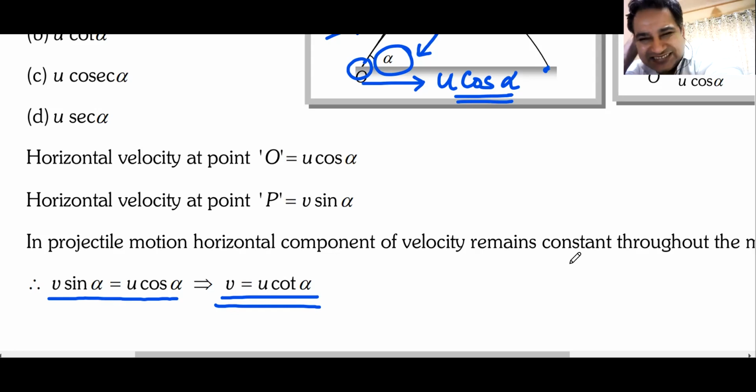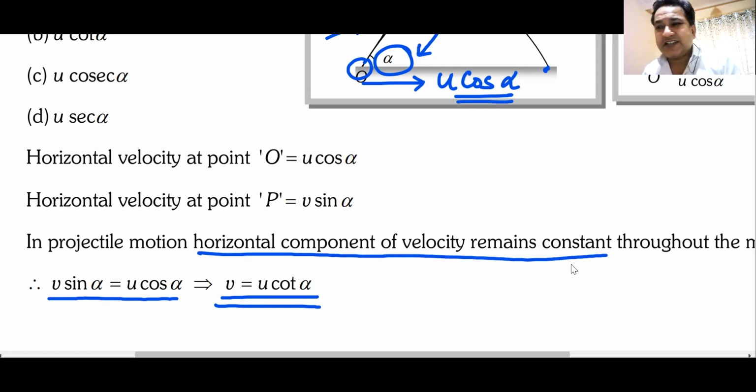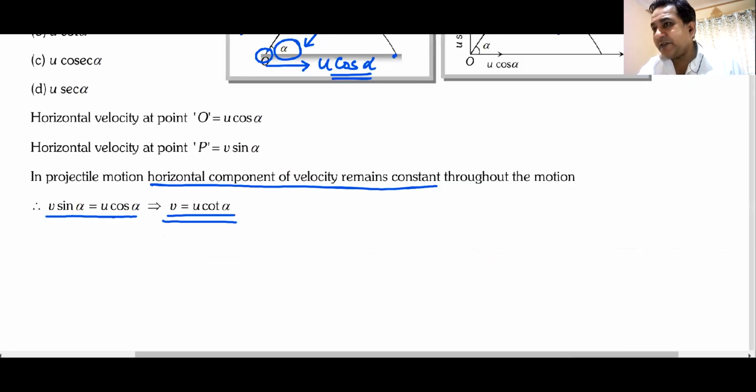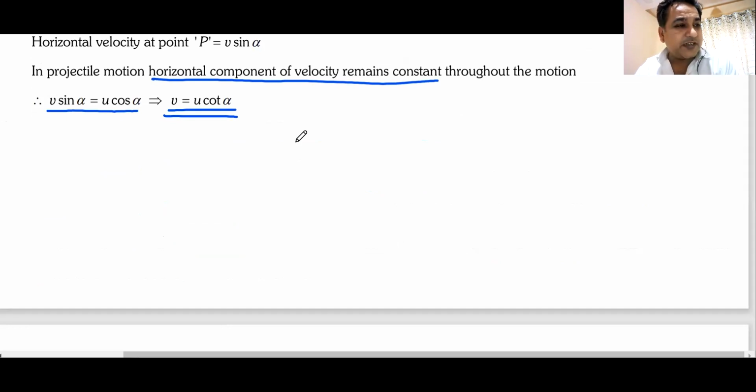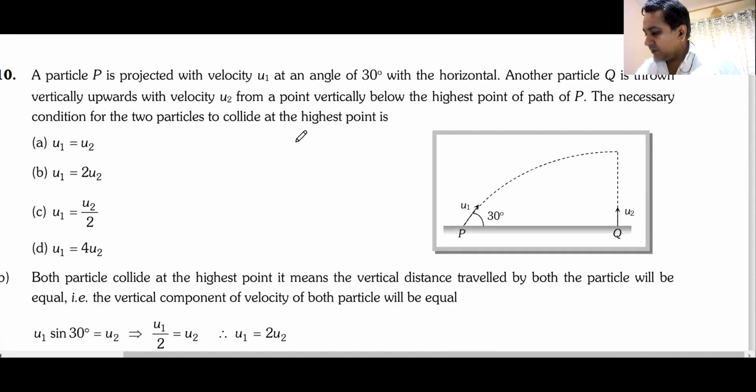Without doing any physics, the only physics applied here is this: horizontal component of velocity remains constant. That is the only physics that we have applied here. Maths and physics go hand in hand. Maths is the language of physics. Physics cannot do anything without math. If you are good in maths, you are good in physics. Physics is only in one sentence. The rest is all maths. Do we get this? Can I have some raise hand that we have understood this, sir? Beautiful question and done beautifully.